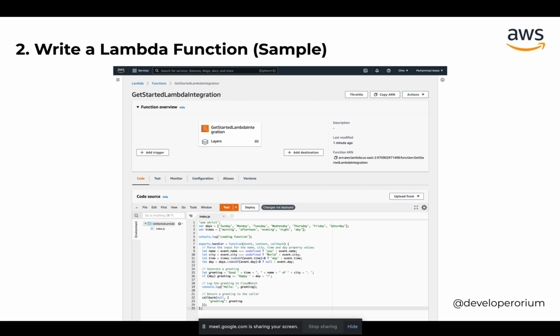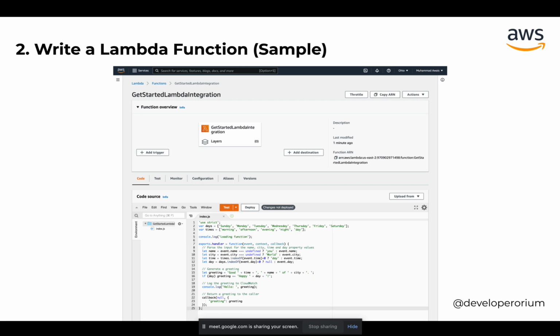So I have created that, and the function ARN is also mentioned over on the right side. This is how the function will be started. You can also see an add trigger button. You can use a trigger if you want to run this Lambda function on the basis of an event trigger, so you can assign the trigger here. This is a more detailed topic, so I will be unable to cover it in this talk.